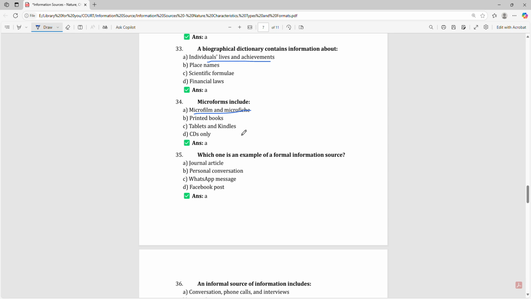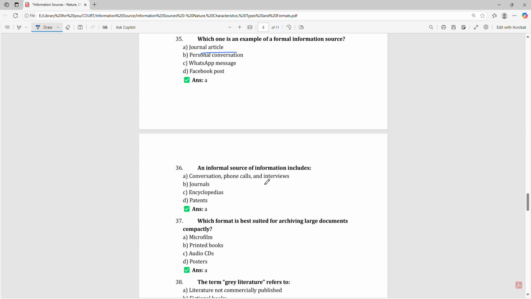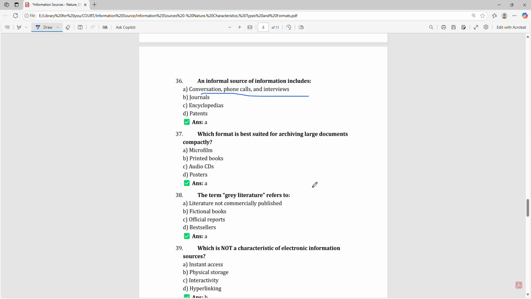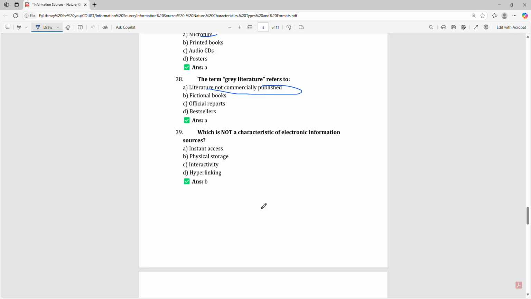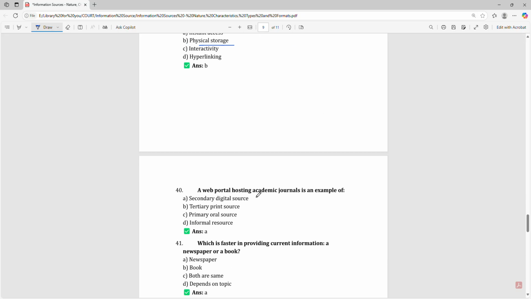Which one is an example of a formal information source? That is journal article. An informal source of information includes conversation, phone calls and interviews. Which format is best suited for archiving large documents compactly? Microfilm. The term grey literature refers to literature not commercially published. Which is not a characteristic of electronic information sources? That is physical storage. A web portal hosting academic journals is an example of a secondary digital source.